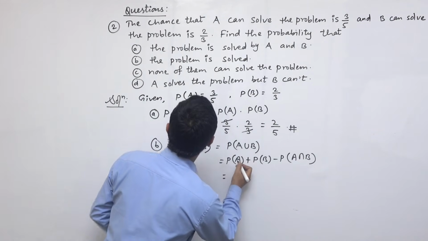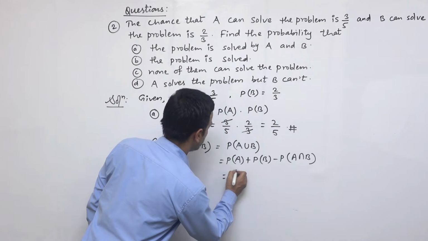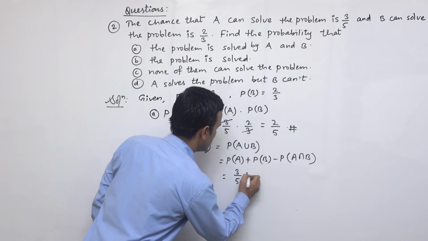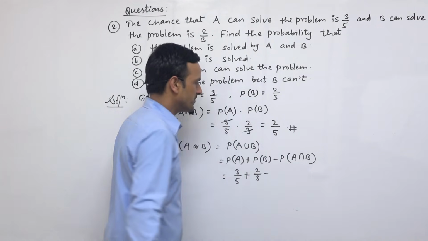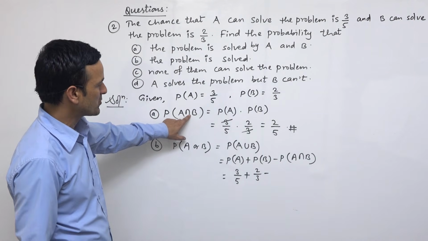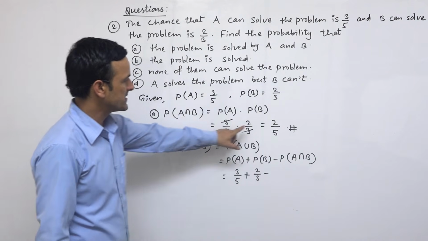So write down the value PA. What is the value of PA? Then 3 upon 5. Value of PB 2 upon 3. And for intersection, we should write this value same. PA intersection B means 2 upon 5.